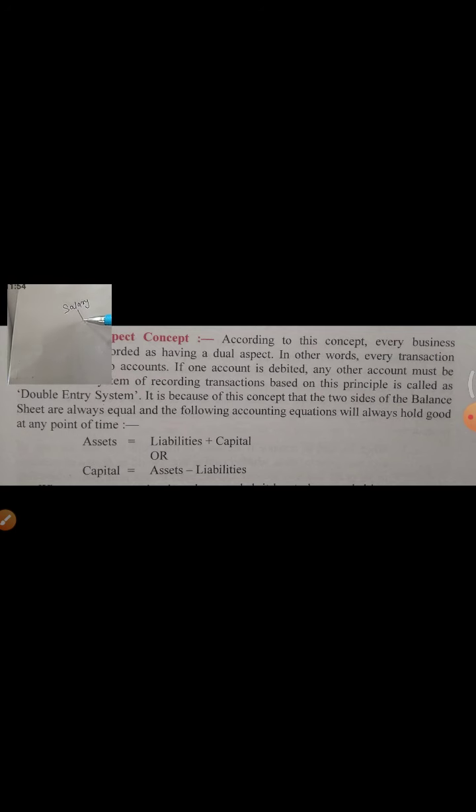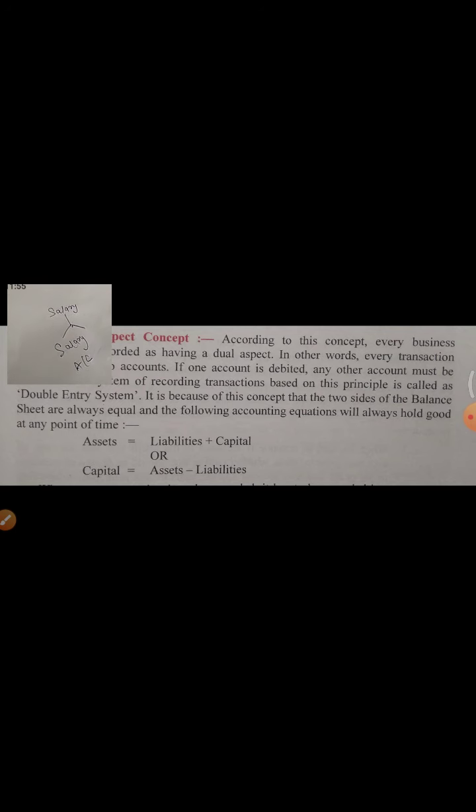What are the two accounts that will be affected due to this business transaction? The first account will be the salary account, means you are paying salary. Salary is an expense for you. So the first account that will be affected due to this transaction will be the salary account.